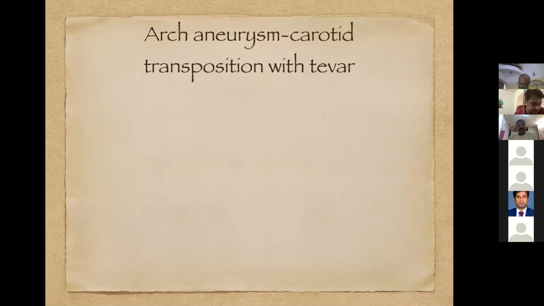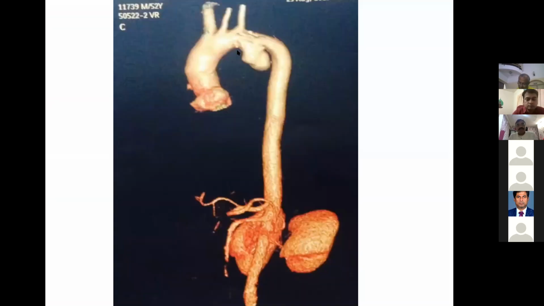So you can do debranching of a single vessel, 2 vessel, or 3 vessel. In double vessel debranching, in this case, the landing zone, as I told, looks good in this view, that there is an adequate landing zone. We can just cover the left subclavian. But along the inner curvature, it is hardly about 8 mm.